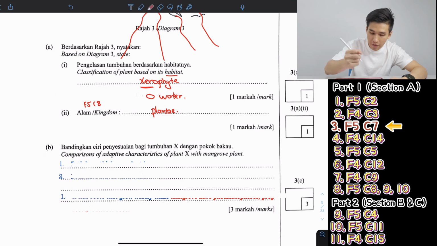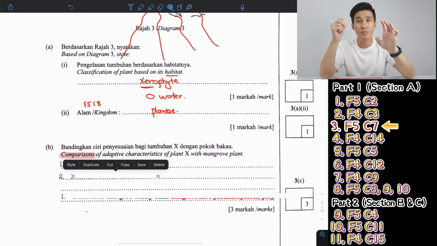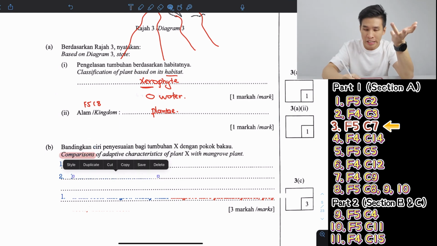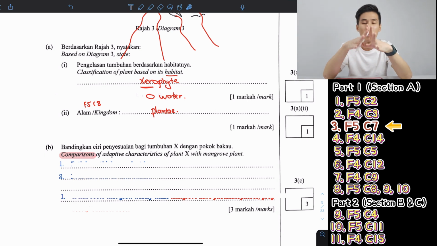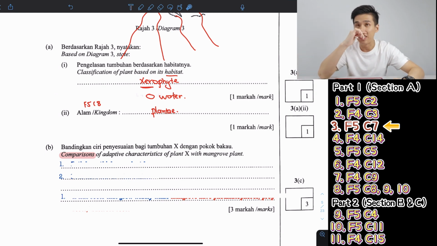So remember, whenever they ask a comparison question, I mentioned this many times for those who follow my class, compare, actually the English is a bit off, see, compare adaptive characteristics, not comparison. But anyway, compare means you need to have both similarities and differences. Don't just write similarities and don't just write differences. If you just write 3 differences or 3 similarities, you won't score 3 marks, so you must have 2, 1. Either 2 similarities, 1 difference, or the other way around. Vice versa. So let's talk about difference first.